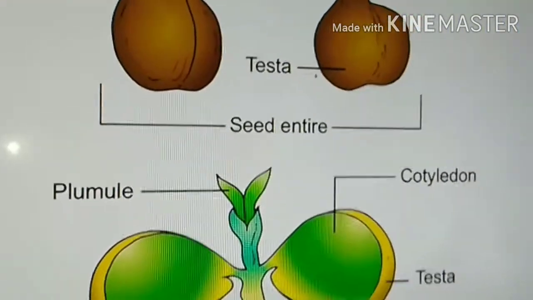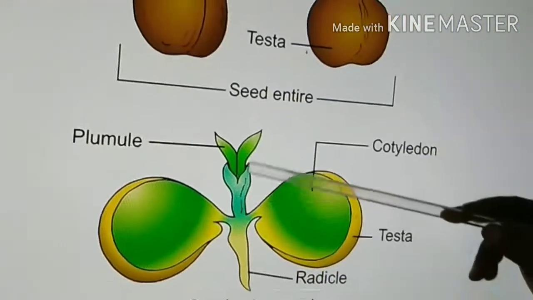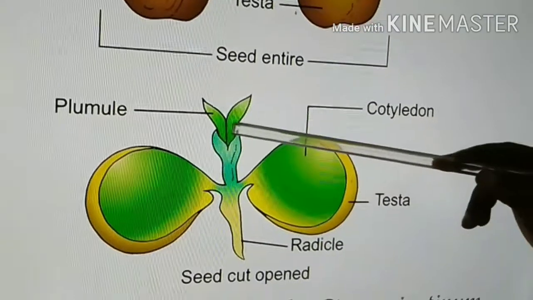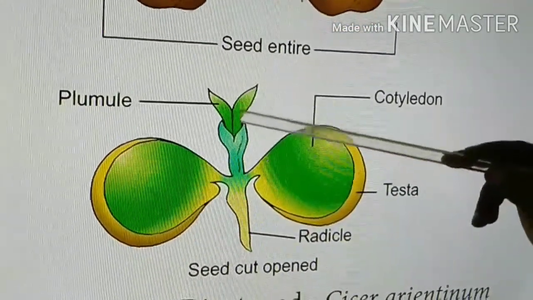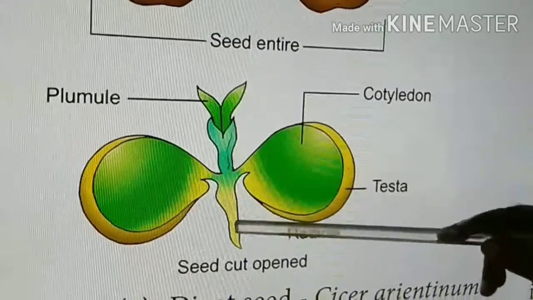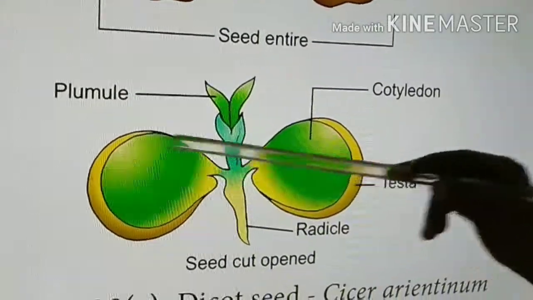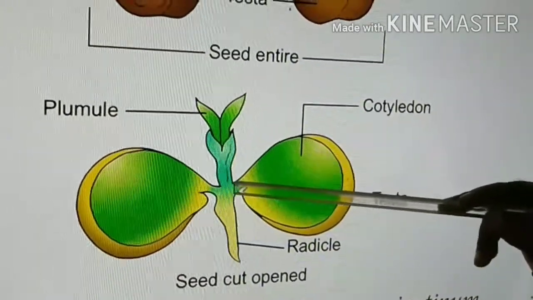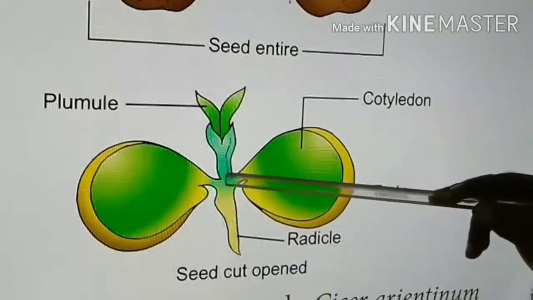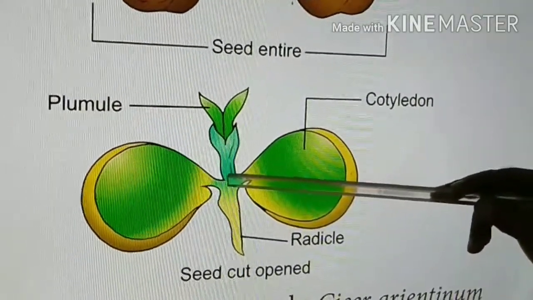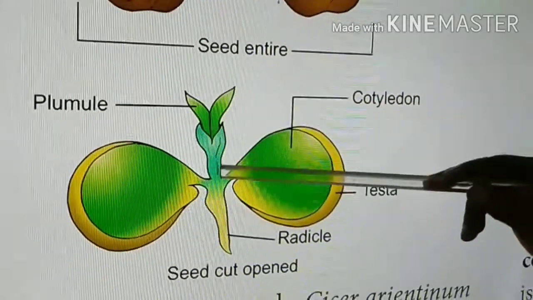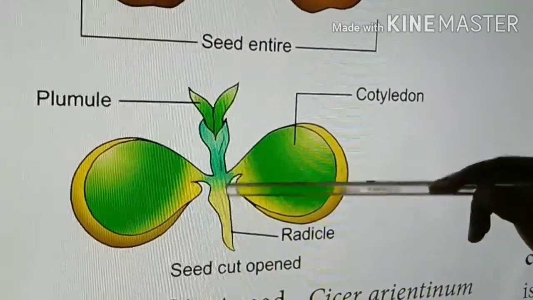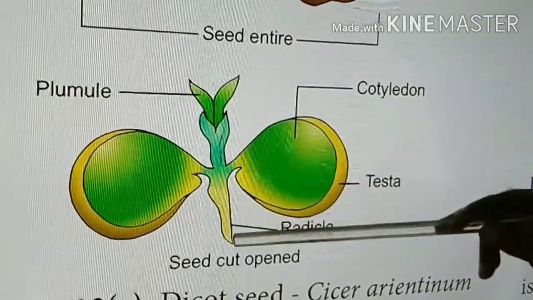Okay. So if you open a seed, it has two cotyledons. Inside there is an embryo. The embryo has a tip-like structure called radicle. Just opposite to this tip-like structure is the plumule. So this is called the embryonal axis. This embryonal axis at the center connects to the cotyledons, at the point where the cotyledons join the embryonal axis. Above the embryonal axis up to the plumule, it is called epicotyl. Just below the embryonal axis, up to the tip of the radicle, this is called hypocotyl.